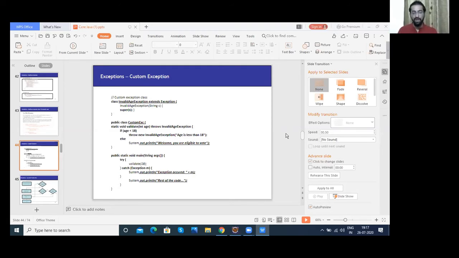So when you have user defined exceptions, or problems which are specific to you, you write specific exceptions to handle those specific problems, right? If somebody has blocked you on Facebook, let's say, and you try to access their account, what is the message that you see on Facebook? It will simply show you that this user has blocked you, you cannot access their account.